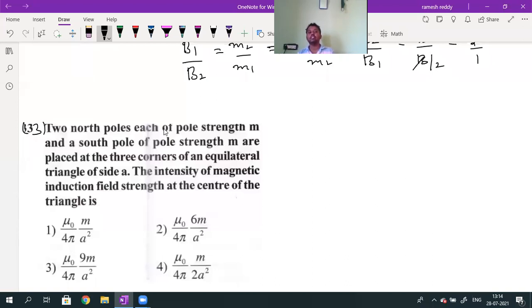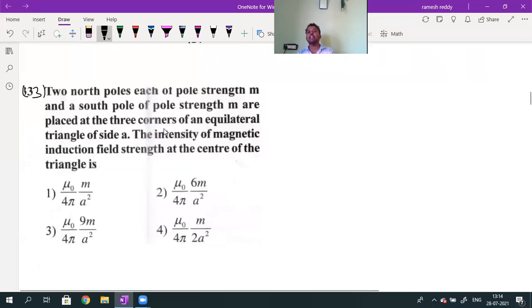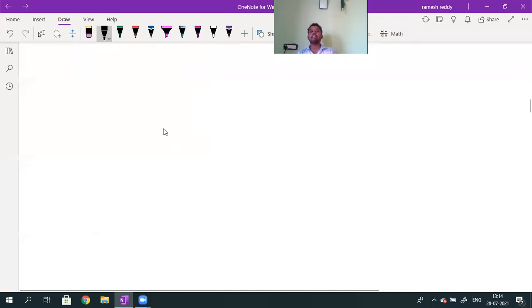Two north poles of each pole strength m and a south pole of pole strength m are placed at the three corners of an equilateral triangle of side a. Find the intensity of magnetic field induction at the center of the triangle. So they gave one equilateral triangle.